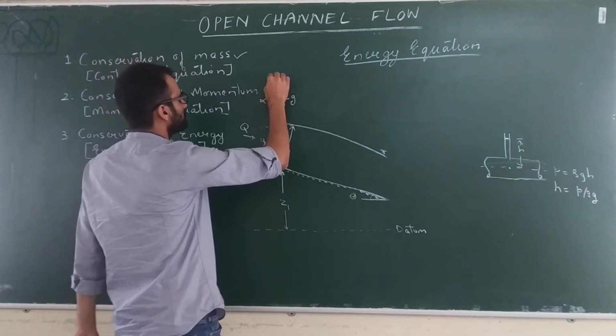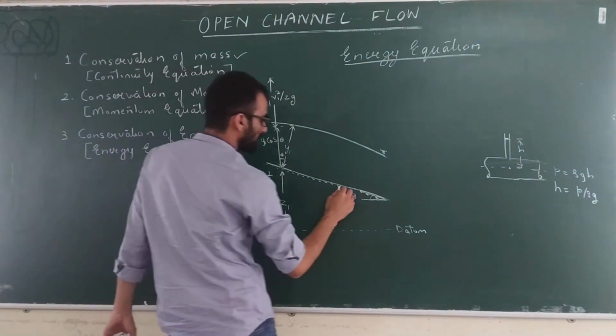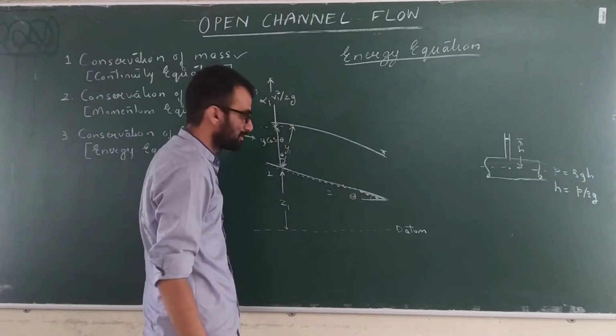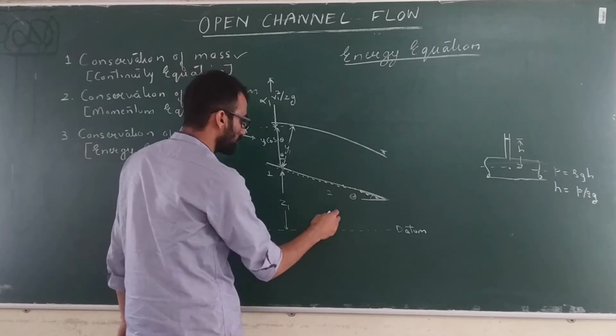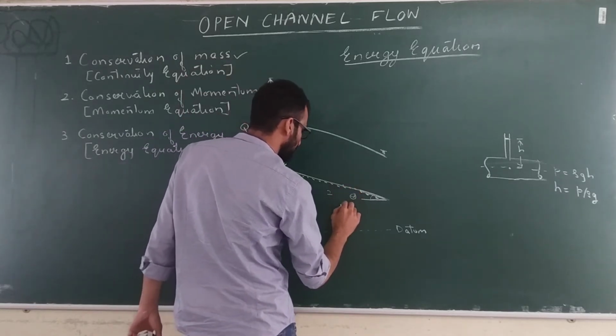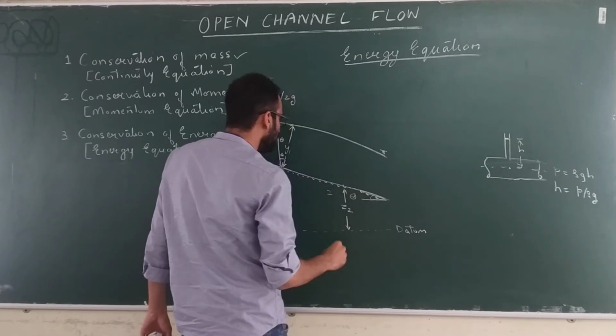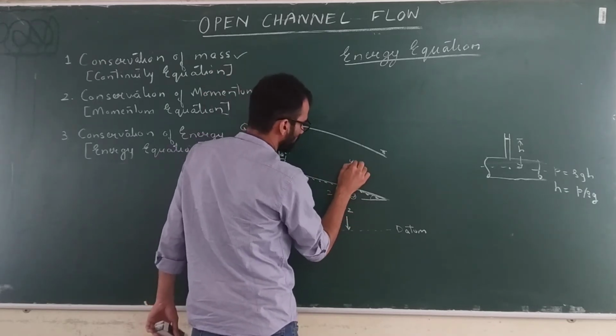Alright. Now let's talk about the same way, what will be the energy heads at some other locations? Let's say this is location number 2. So we will have Z2. Suppose this is Y2 again.